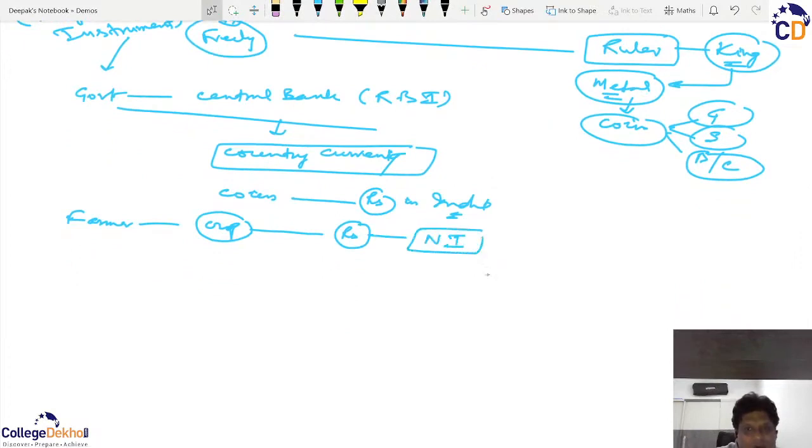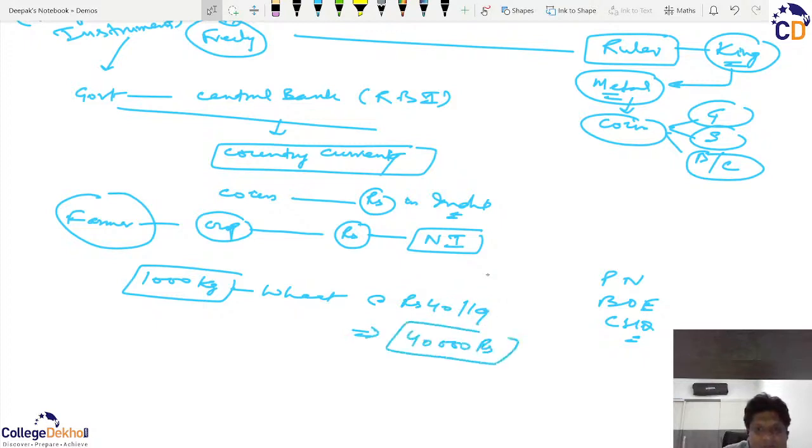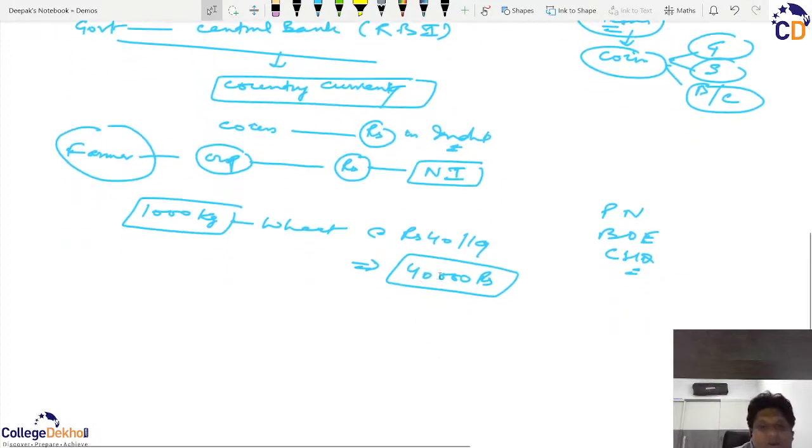Now, what a promissory note or the bill of exchange or this check implied is this. For example, this person, the farmer, has 1,000 kg of crop, say wheat. It is valued at, say, 40 rupees per kg. So the value of his crop is 40,000 rupees. Here I am showing how much he will have available for sale. So basically, if he sells his 1,000 kg of wheat, then he can get 40,000 rupees.